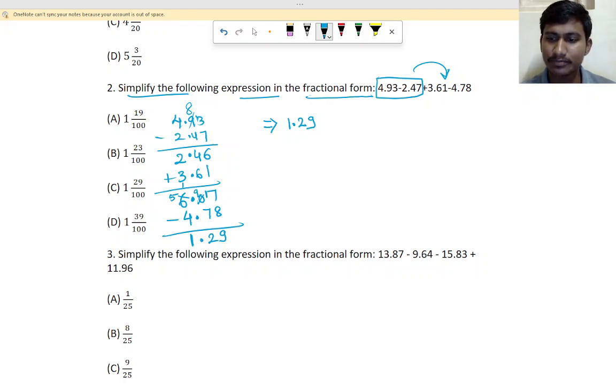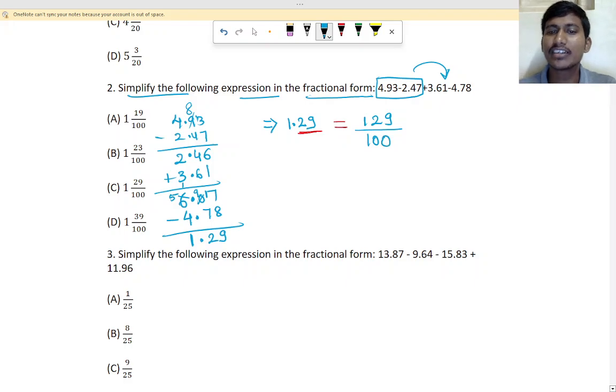Tell me. In the fraction, what do we have to do? We have to write it in the fraction now. This is the decimal. I told you how to write in the fraction, right? So here 1.29 is there. If there are two decimal places, in the denominator what we have to write? Yes, 2 zeros.